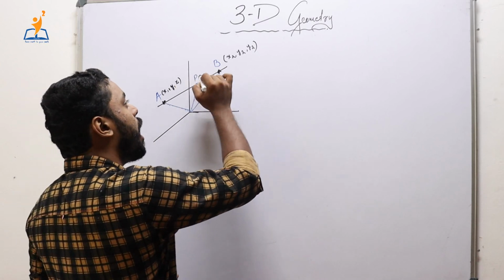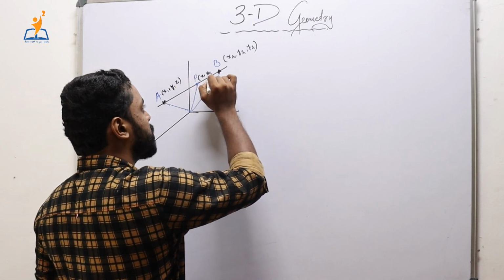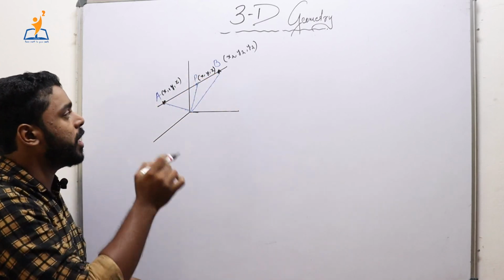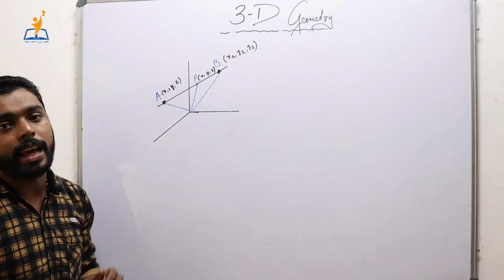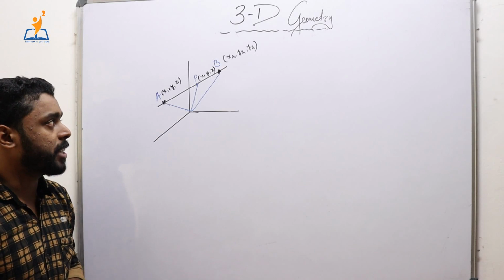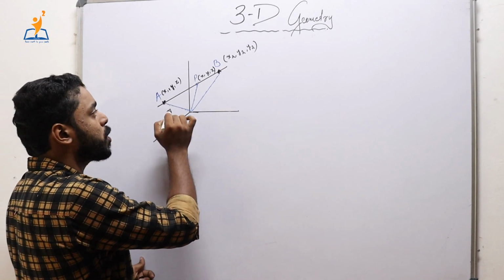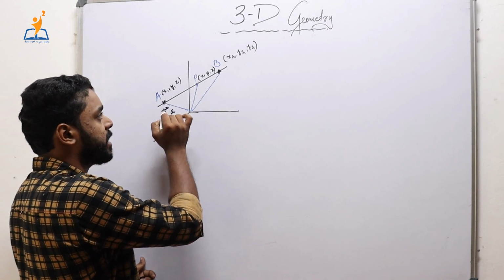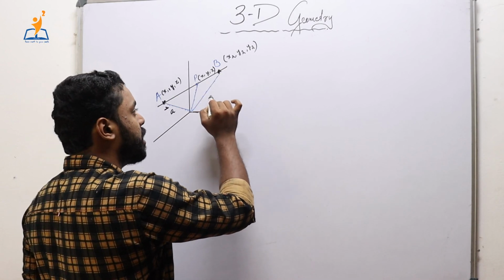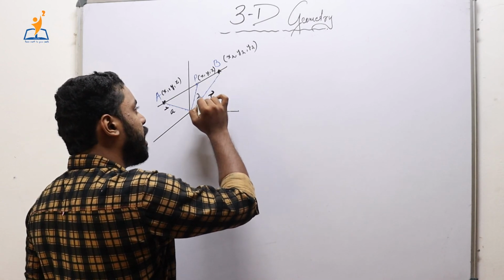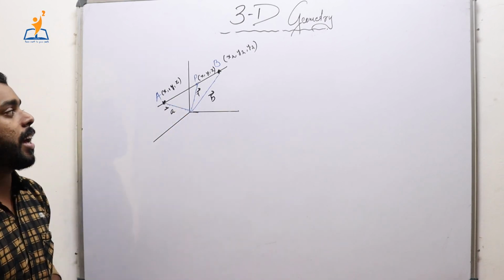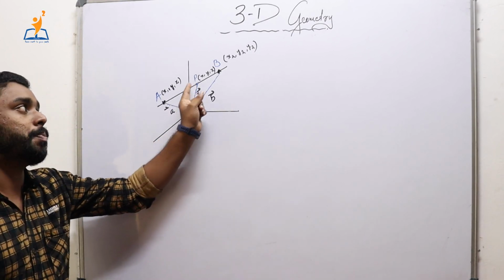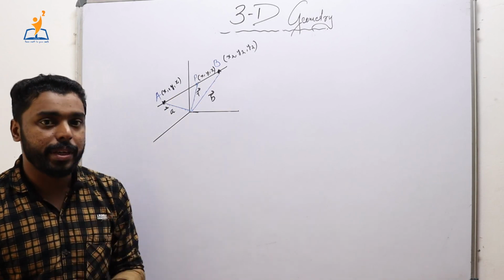Let P be any arbitrary point. So we can name P as x, y and z. This is an arbitrary point. It can be here, it can be here, it can be here, anywhere on this entire line. So P is an arbitrary point. Then we know that the position vector of A is nothing but vector A. Position vector of B is nothing but vector B. Also we can draw the position vector of point P as vector R, which is an arbitrary vector because P is an arbitrary point. Let it be there.